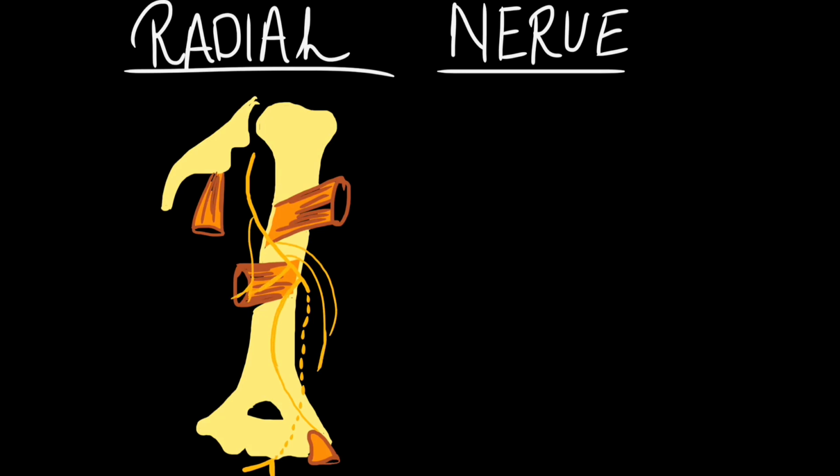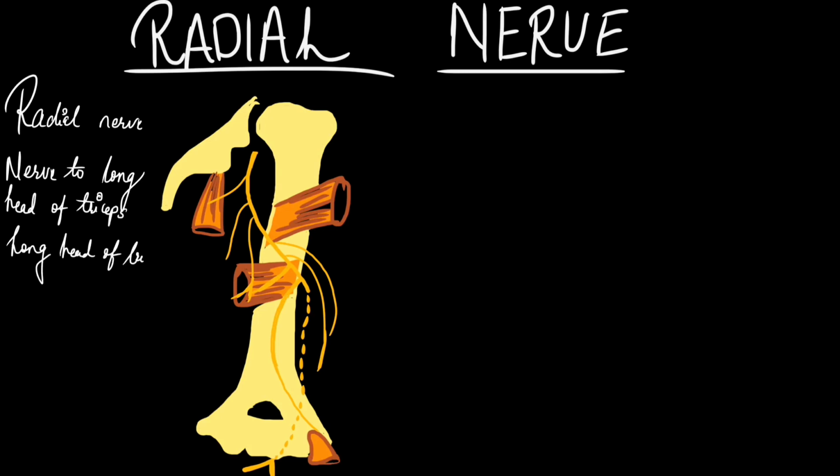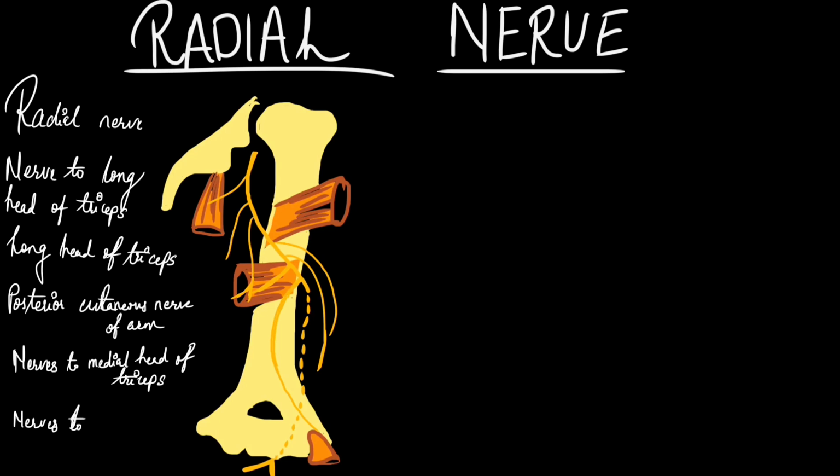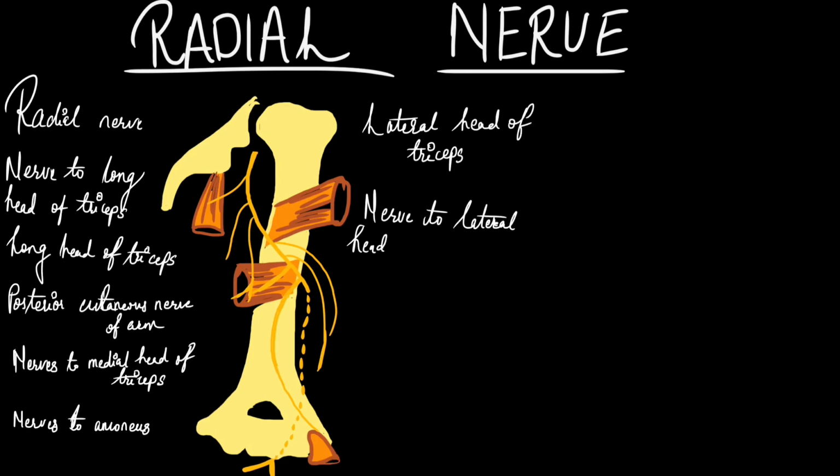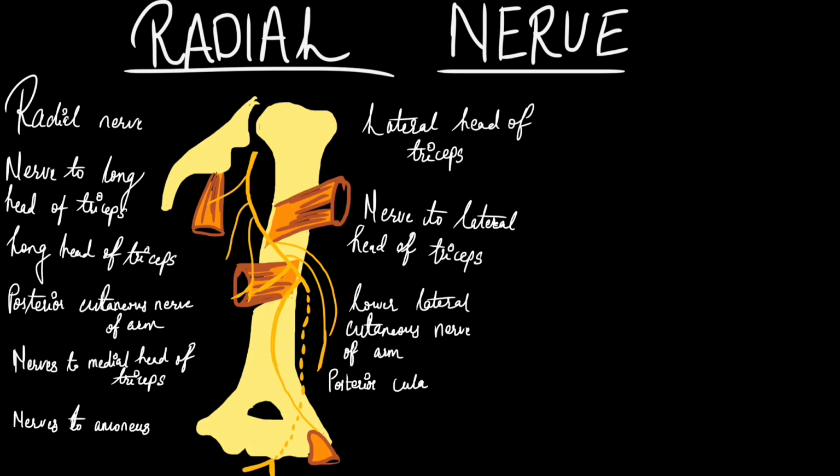All extensor muscles of the forearm: extensor digitorum, extensor indicis, extensor digiti minimi, extensor carpi ulnaris, abductor pollicis longus, extensor pollicis brevis. Applied. A radial nerve lesion leads to wrist drop, loss of extension of the wrist due to paralysis of the extensors of the wrist. It may be injured in the axilla due to pressure of the upper end of crutches, crutch palsy, or in the case of a drunkard falling asleep with the arm passing over the back of a chair, Saturday night palsy.